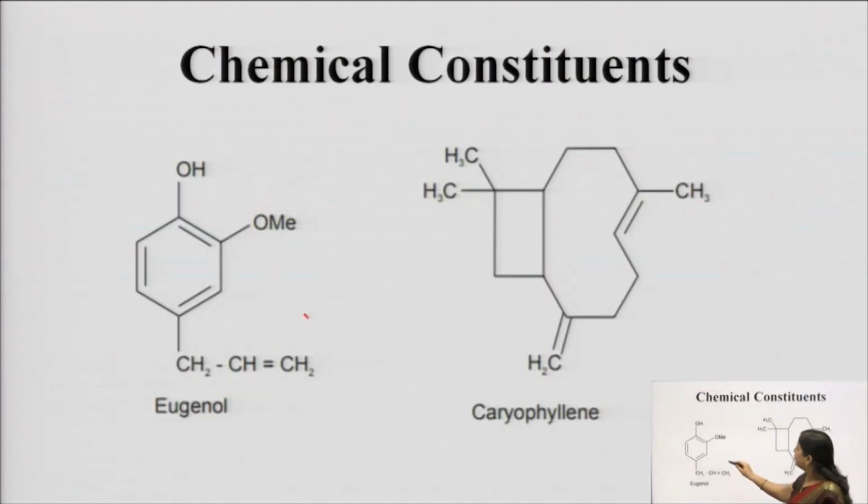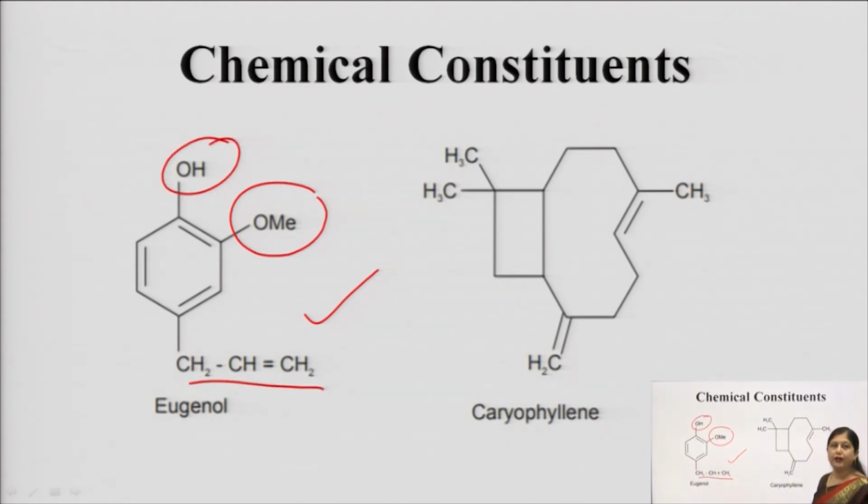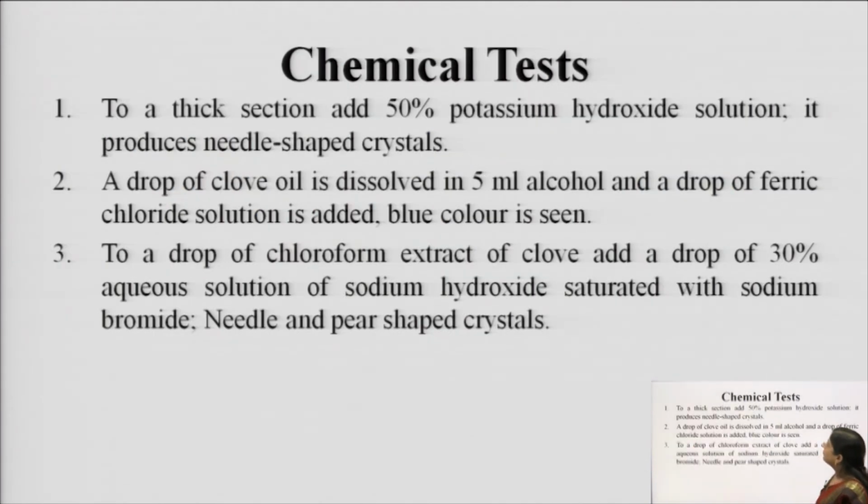This is the structure of eugenol. You can see a hydroxy group, a methoxy group, and then an alkene group, and it is aromatic in nature. It has a benzene ring. And this is caryophyllin, which is a sesquiterpene. Sesquiterpenes means 3 isoprene units.